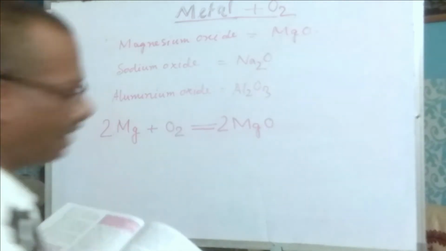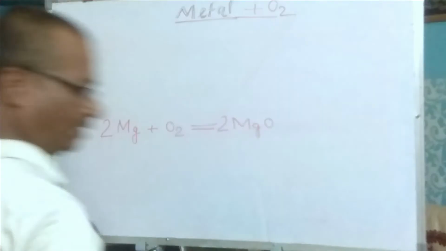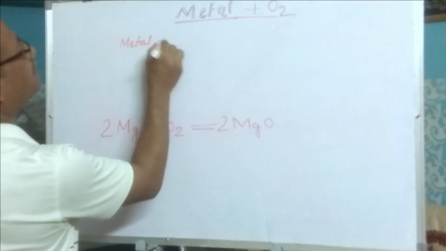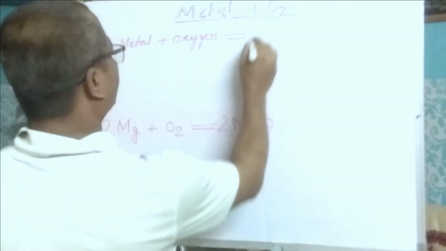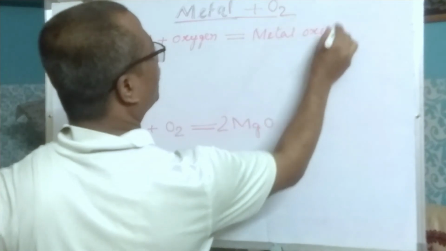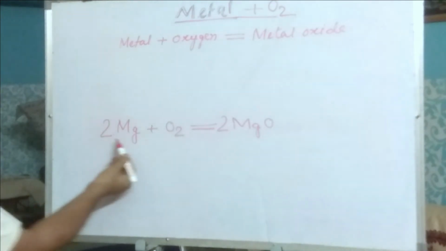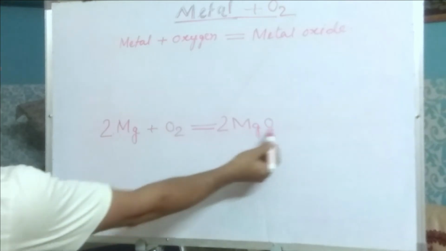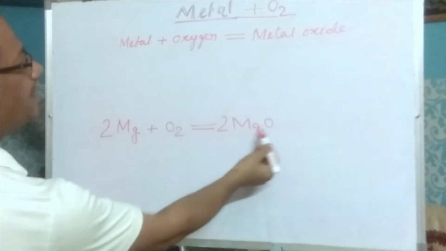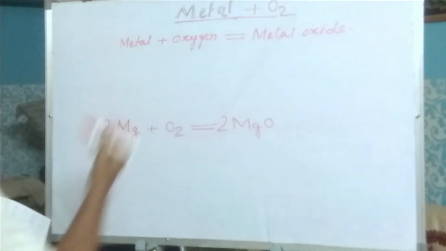When a metal reacts with oxygen: metal plus oxygen is equal to metal oxide. Remember this formula. As I have shown here, magnesium reacts with air. Air means oxygen. It forms a metal oxide.